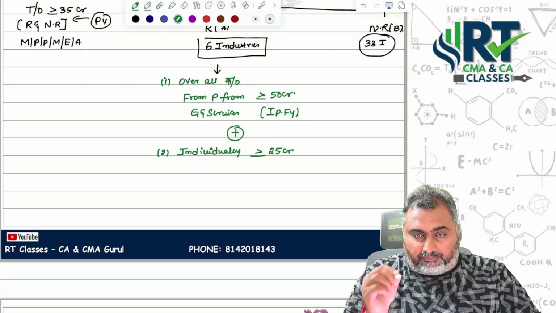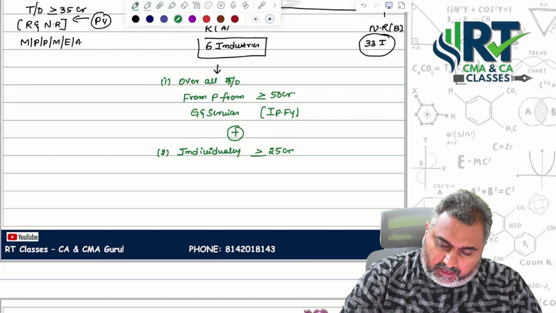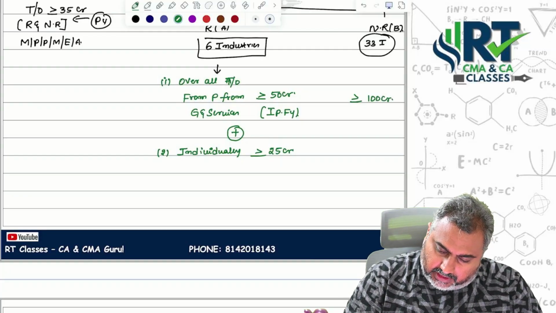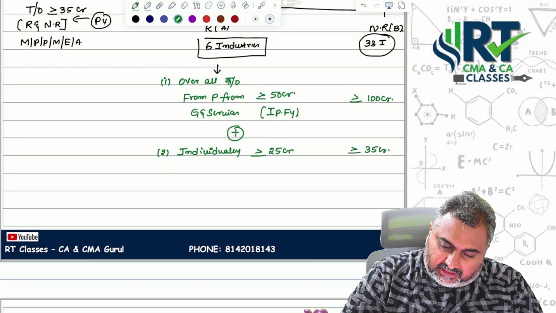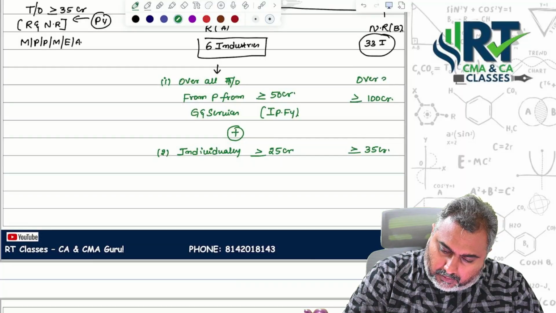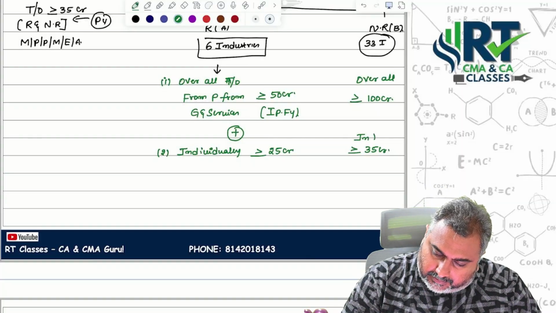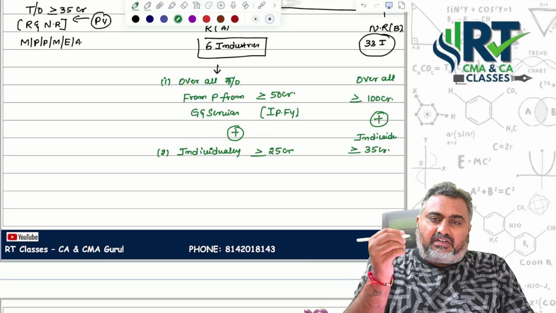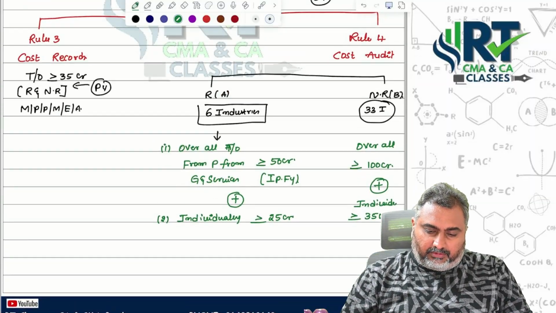From the regulatory sector's point of view, cost audit should be applicable. When it comes to the non-regulatory sector, same points, but the amount is more than or equal to 100 crores. Here the amount is more than or equal to 35 crores. Same, this is for overall point of view. When it comes to individually, this is also plus. If you satisfy both conditions in the immediately preceding financial year, then automatically cost audit should be applicable. Got it, ma?